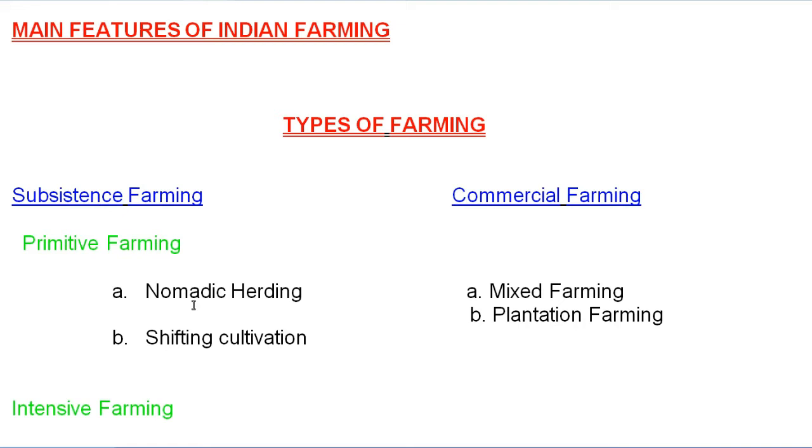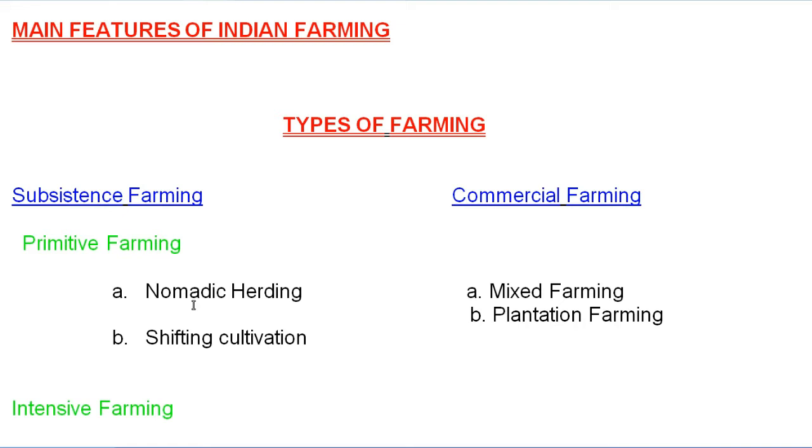Even the nomadic herders are dependent on sheep, cattle, goats, camels and horses for their livelihood. And next one is shifting cultivation. So it is a very, very important topic of this chapter. Many times it is observed that questions of 1 mark and 3 marks come from this topic. So it is very important to know the correct meaning of shifting agriculture or shifting cultivation. Remember, shifting cultivation is also known by the name of jhumming cultivation.